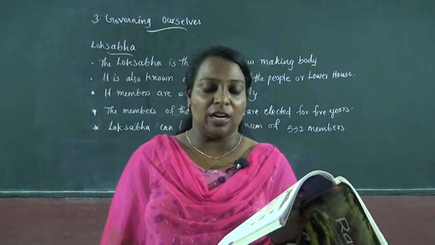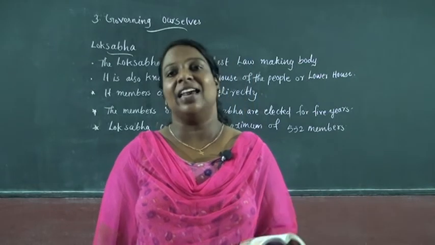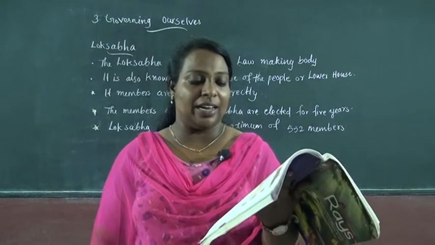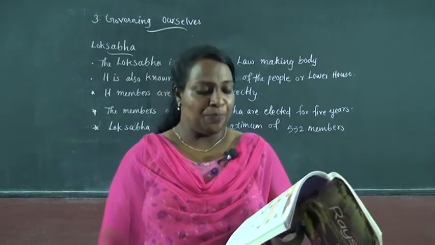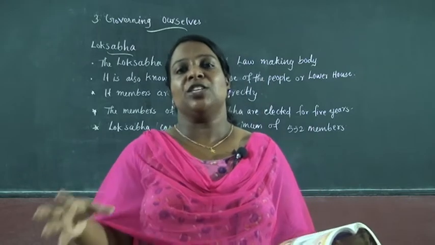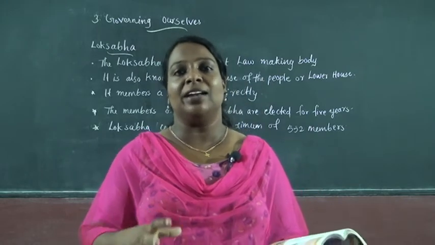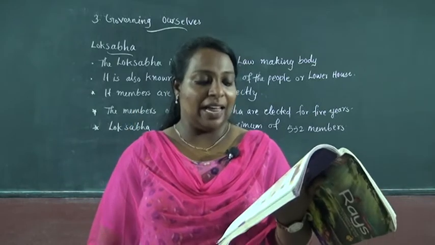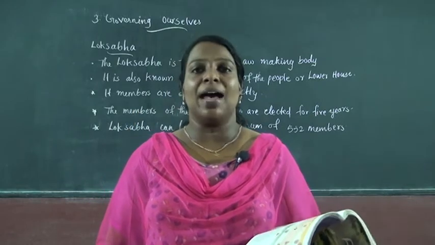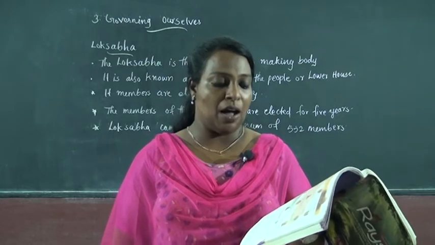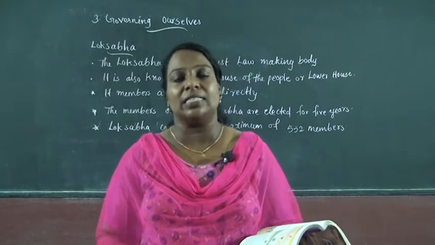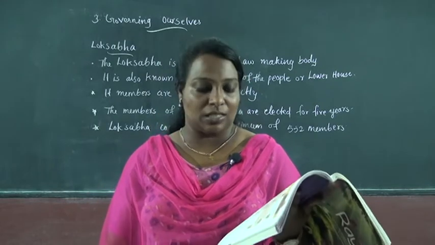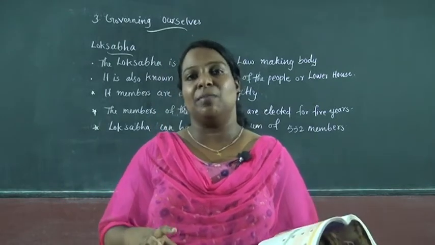In a general election different parties field their candidates and people vote for the candidates. The party that gets the maximum seats in Lok Sabha forms the government at the center.